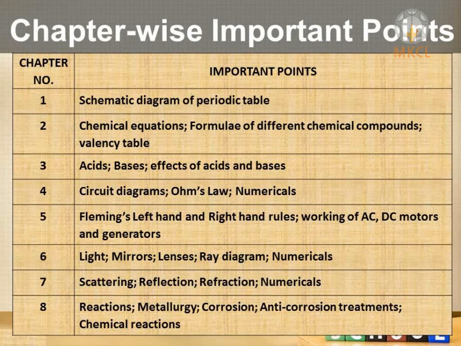Now, while going through the entire textbook, there are so many things which are very interesting and related to a particular chapter. That thing should be kept in your mind properly. For example, take periodic classification of elements, chapter number 1. The schematic diagram of the periodic table should be there in your mind. It is not there in the textbook, but you can draw the diagram of that periodic table along with the 4 blocks, and the bottom series of lanthanides and actinides. You must keep the metals and non-metals on the proper side. You should remember the zigzag line, etc. What are inert gases, and which is that separate group of inert gases. When you know all these things, then definitely that chapter will be easy for you.